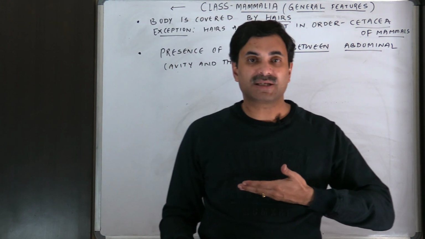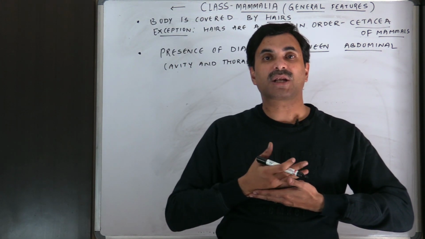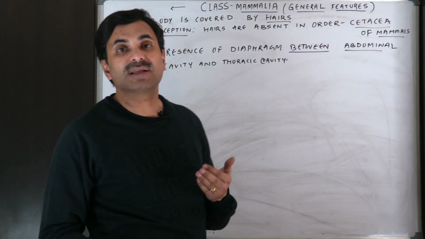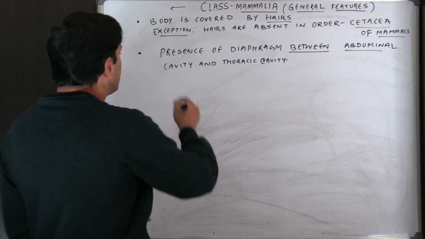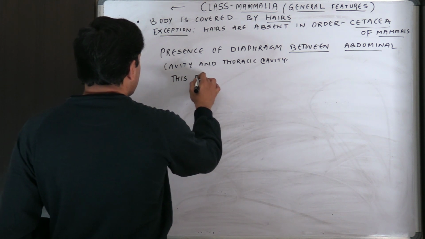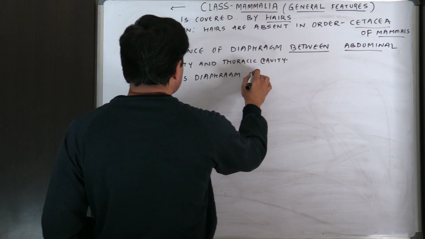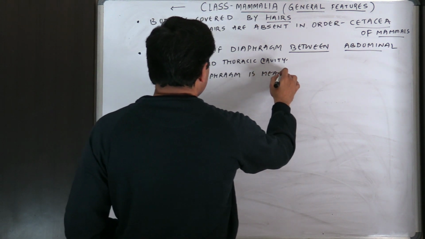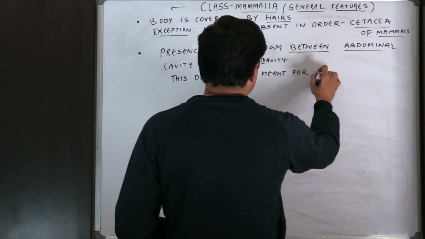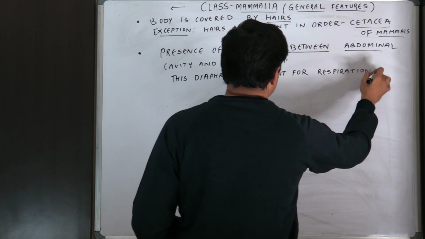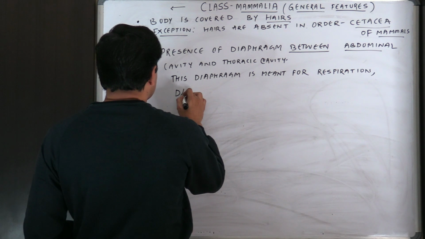This is the diaphragm. The portion above the diaphragm is the thoracic cavity, the portion below the diaphragm is the abdominal cavity, and this diaphragm helps in respiration, defecation.